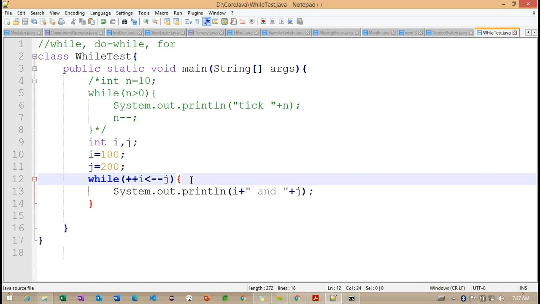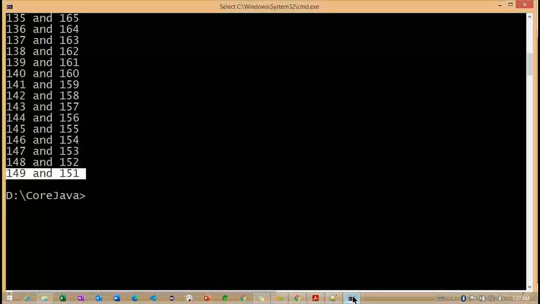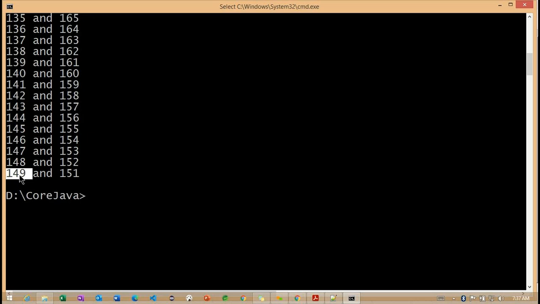Otherwise, I want to print the 150 here. So which value do I want to print here? Because now you can see the last two iterations, 149 for the i value and 151 for the j. But I want to print the value between 149 and 151, that is 150.